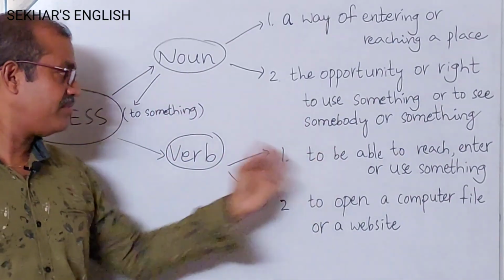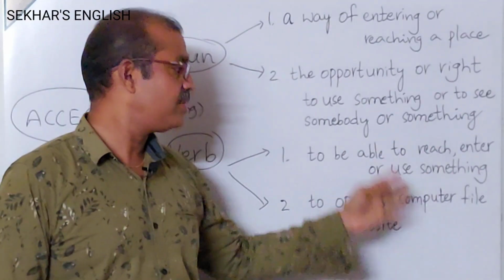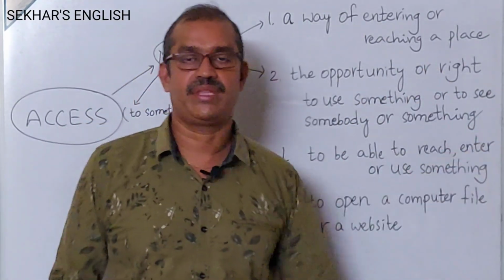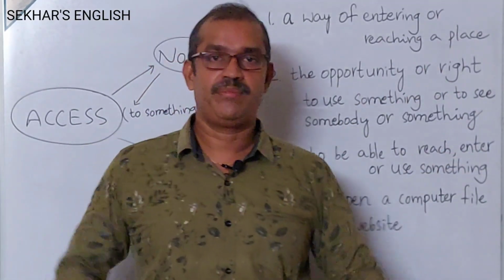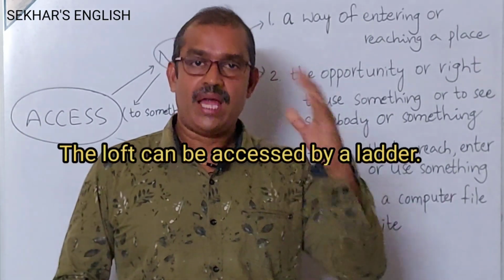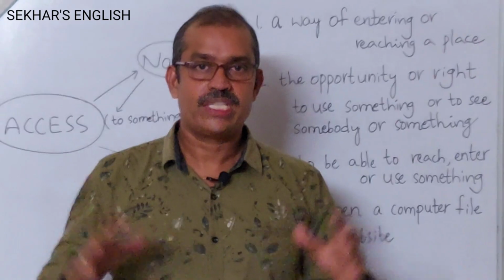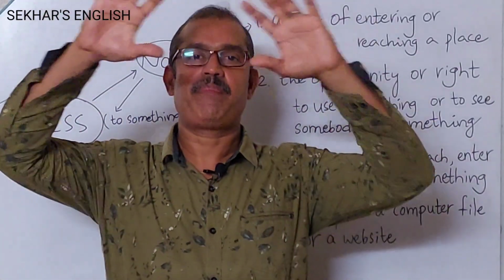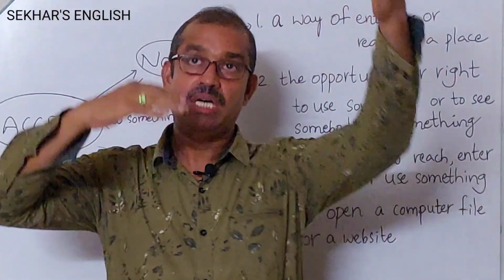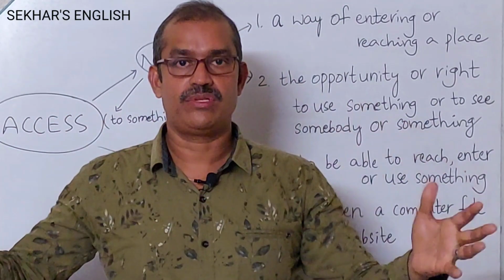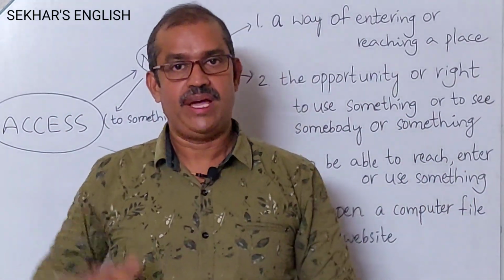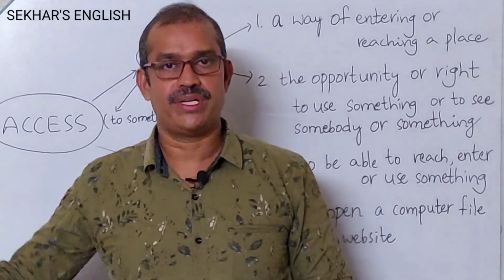It has two meanings. The first one is to be able to reach, enter or use something. For example, the loft can be accessed by a ladder. What is loft? Loft is some space or some room under the roof of a house which is used for accommodation or storage.